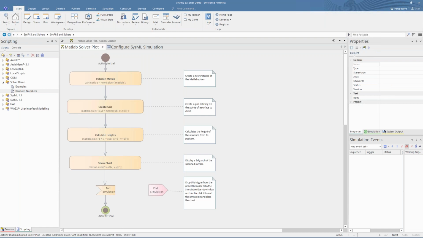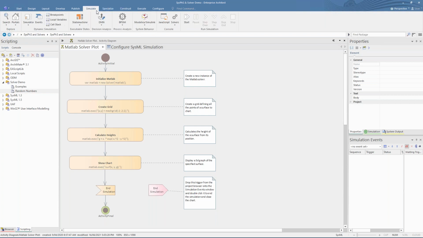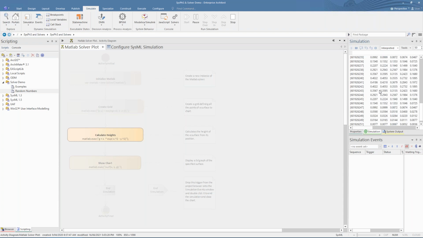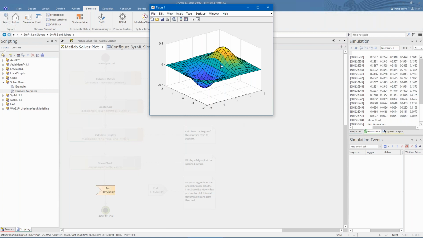Here we see an example of an activity diagram that uses MATLAB to generate a complex output plot during different stages of the activity. The solver is created in the first step and can be used in subsequent steps of the activity. When the simulation is run, we see in the output that Enterprise Architect has launched MATLAB in the background and will run through the commands in each action and show the resulting MATLAB generated plot as the final stage.